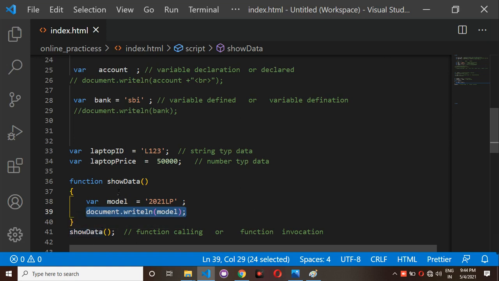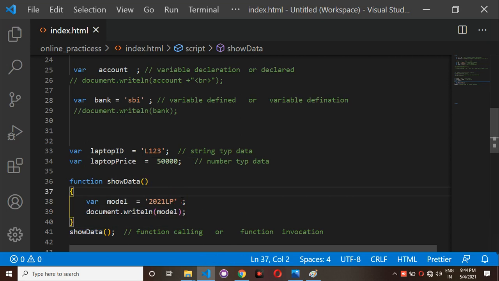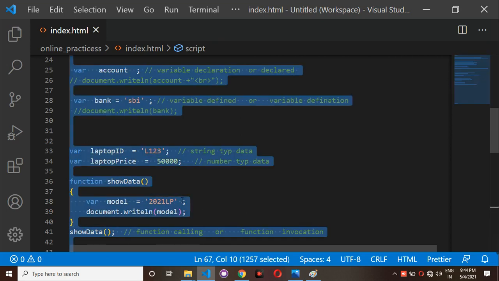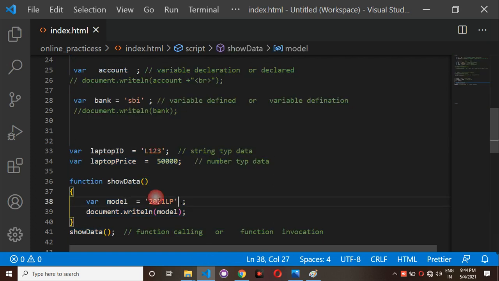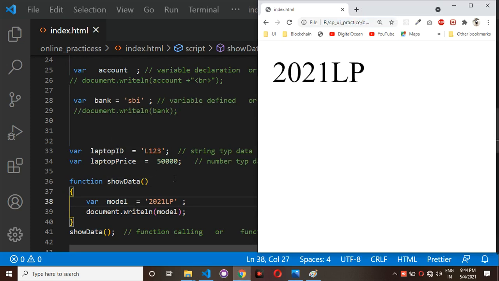Whenever I click here, automatically it will call the show function. And inside the show function, I am having var model is equal to 2021 LP. Then document.writeln of model data. Then check what will happen to the output. I am trying to print only this model number, I don't want to print other data. If you are trying to do this, what you are getting?